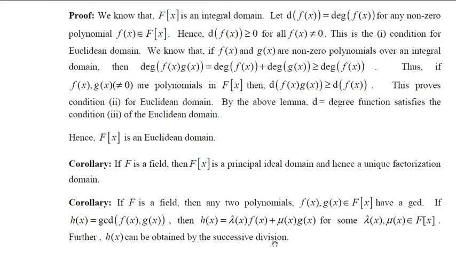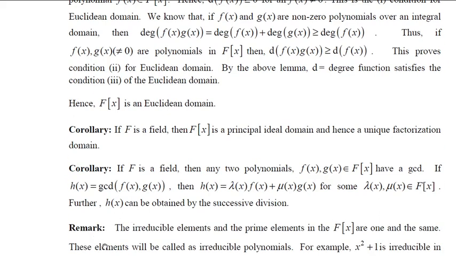This is very simple because in the earlier result itself, we have proved that if D is the GCD of A and B, then D can be written as a linear combination of A and B. Since F[x] is a Euclidean domain, by that result we can write h(x), which is a GCD of f(x) and g(x), as a linear combination of these. And we have proved another result on Euclidean domains. The same can be applied for h(x) here, so this completes the proof of this corollary.